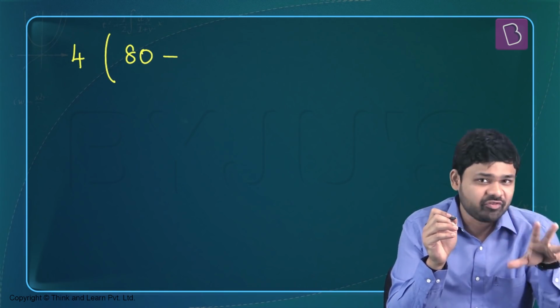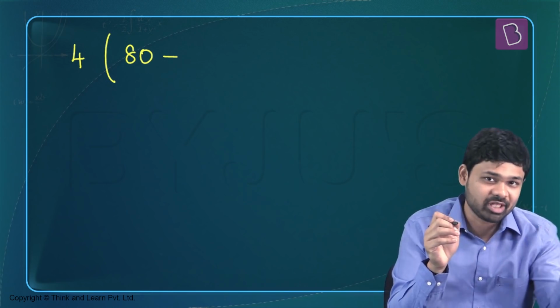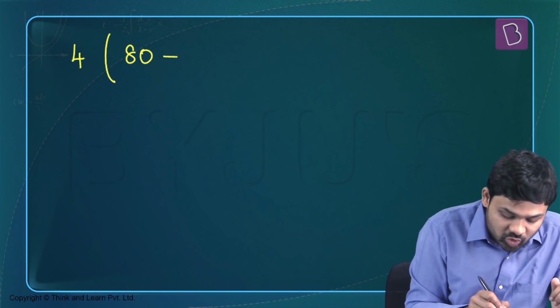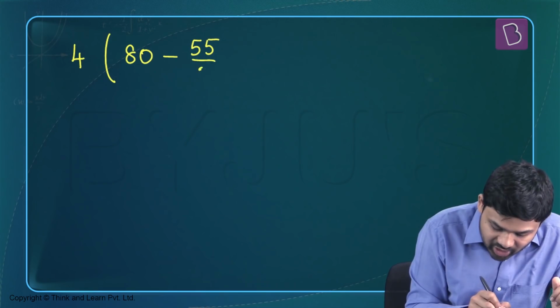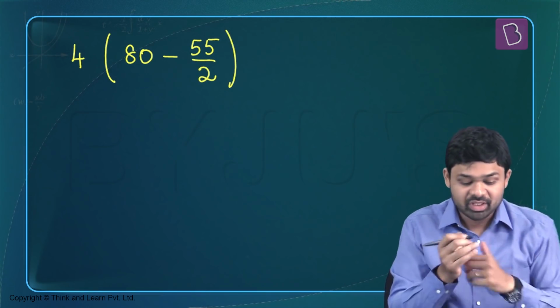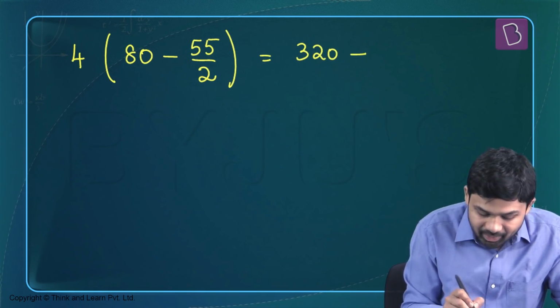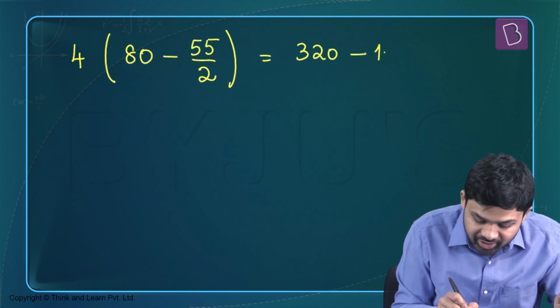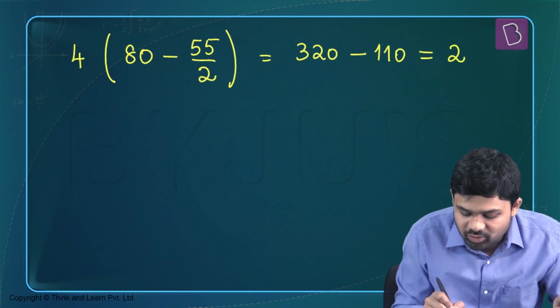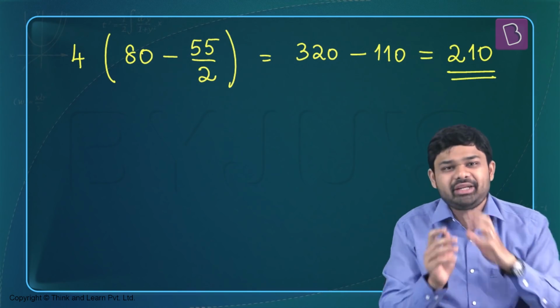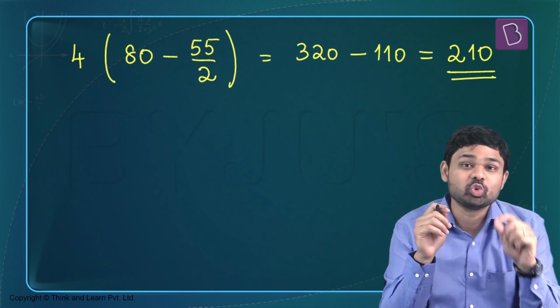That sum turns out to be 55. That is 50 plus 4 plus 1, that's going to be 55. So you will have 55 divided by 2, and this is what is going to be the value. That's going to be 320 minus 55 into 2, that's going to be 110, which will give me a value of 210. So the correct answer to this question is the option which says 210.